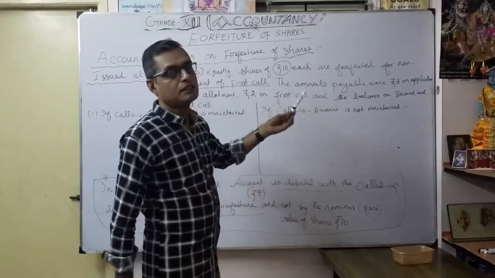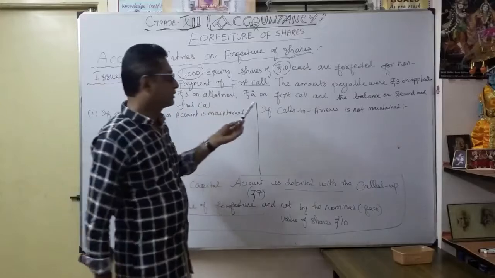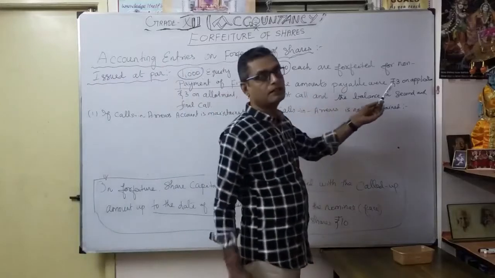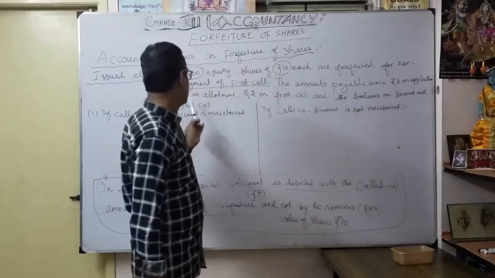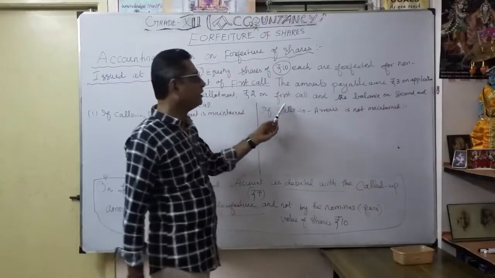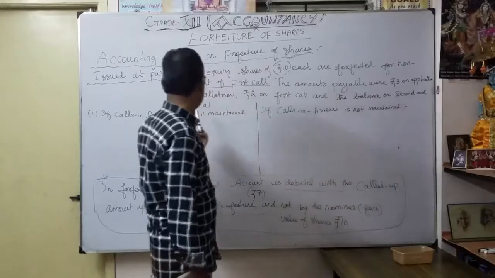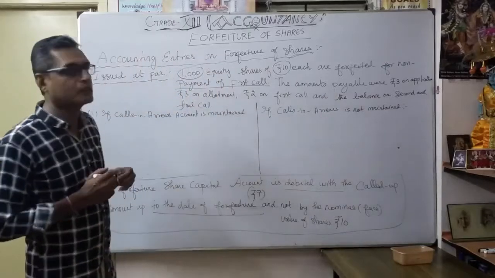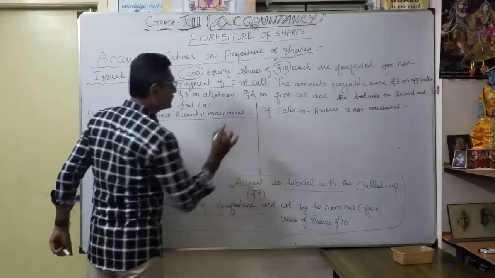When they were forfeited for non-payment of first call, the amounts payable were 3 on application, 3 on allotment, 2 on first call, and the balance, naturally, 2 rupees on second and final call. Now how will the journal entry be? Suppose calls in arrears account is maintained, how will the entry be?